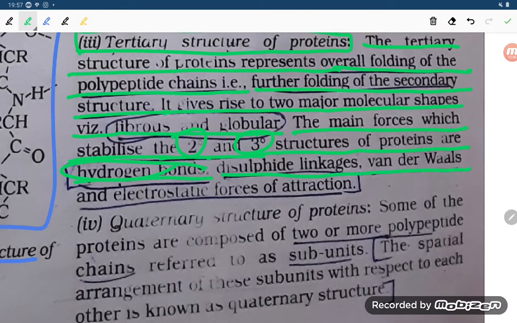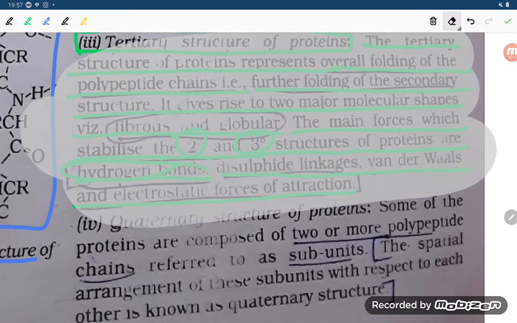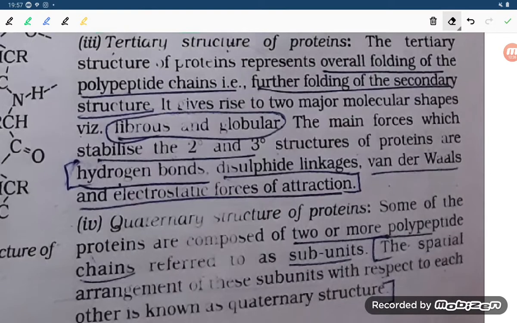Disulfide linkage, van der Waals and electrostatic forces of attraction are also present there. Here you read the secondary structure of protein again, student. It can be a little difficult for you. So how can you understand the tertiary structure of protein, student? Because the primary structure we studied is the sequence of the amino acids, while the secondary structure we said is the shape of the amino acid chain.